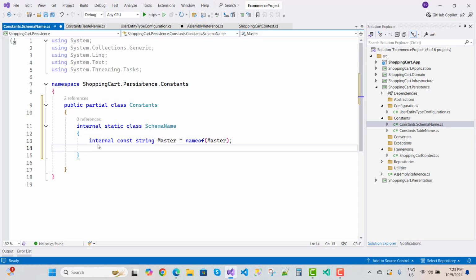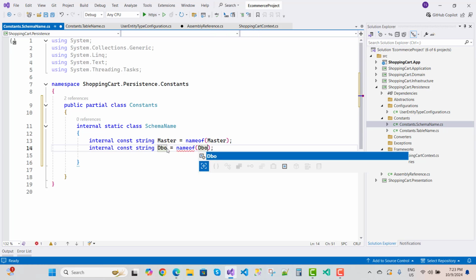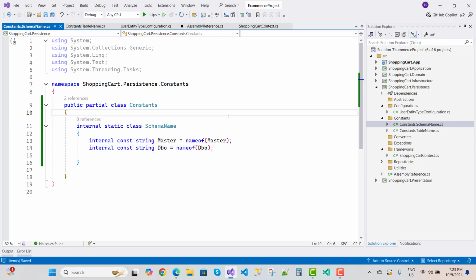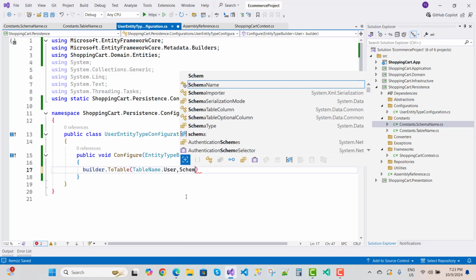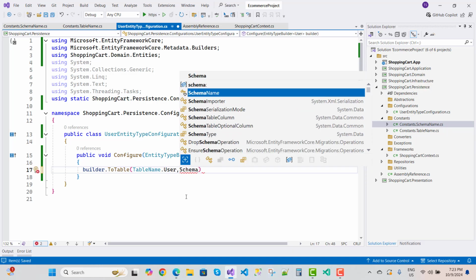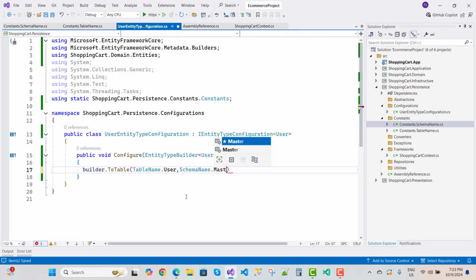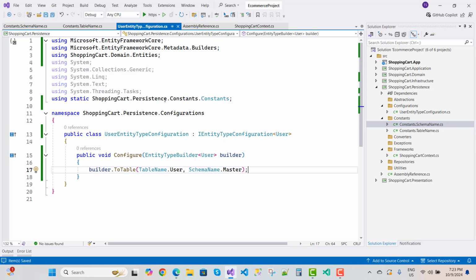Okay, the next one is dbo, so the name is dbo. So that's why we use constants here. So use it in the entity type configuration, you need to add SchemaName.Master. Okay, so that's the way to configure your entities like this.